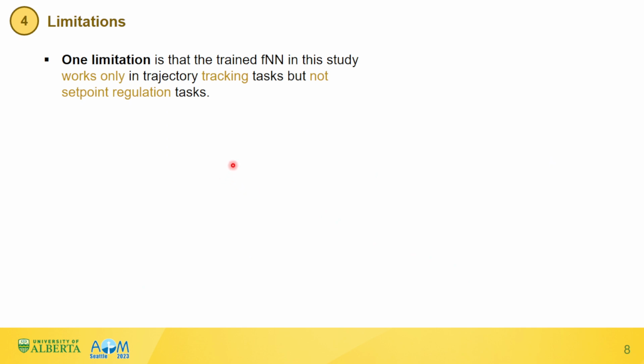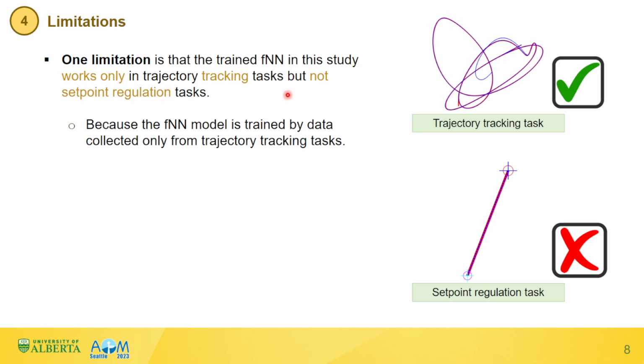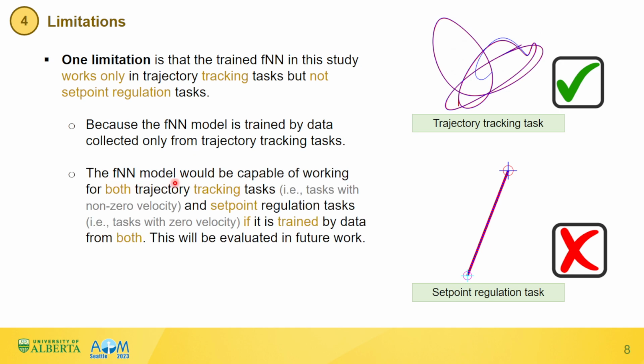One limitation of this work is that the trained feed-forward neural network in this study works only in trajectory tracking tasks, but not set point regulation tasks. This is because the feed-forward neural network model is trained by data collected only from trajectory tracking tasks. Therefore, the feed-forward neural network model would be capable of working for both trajectory tracking tasks and set point regulation tasks if it is trained by data from both. This will be evaluated in future work.